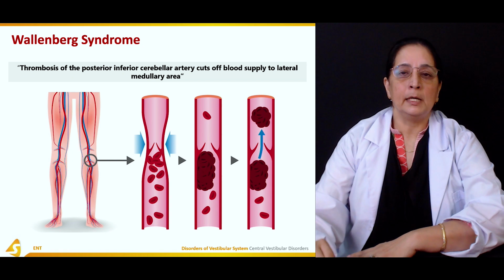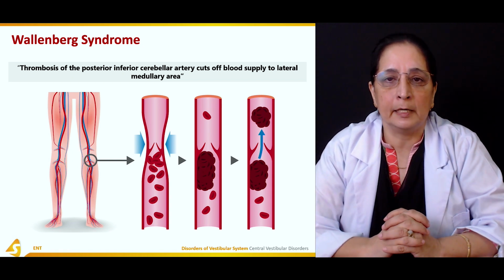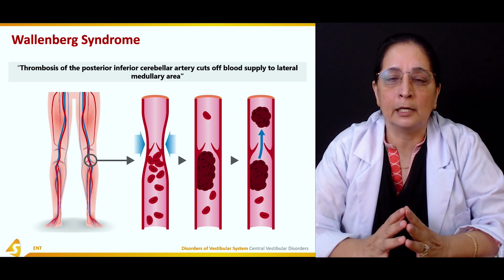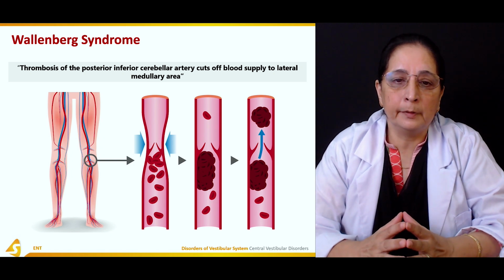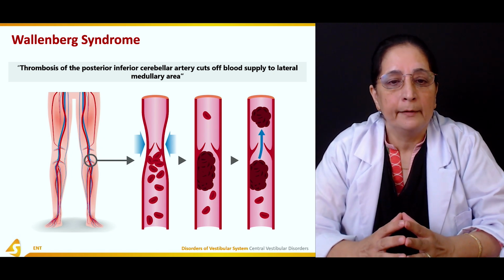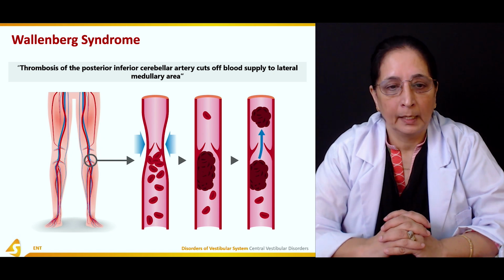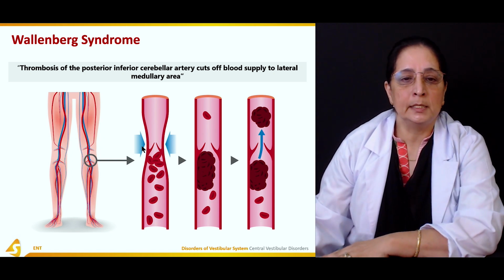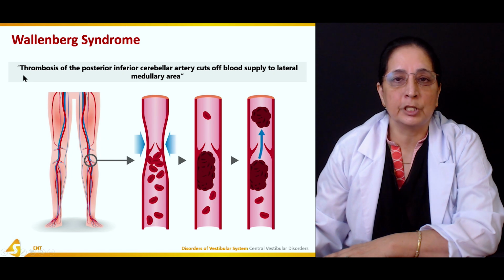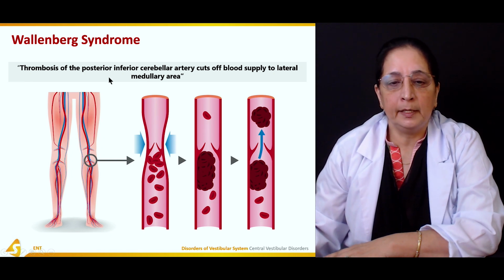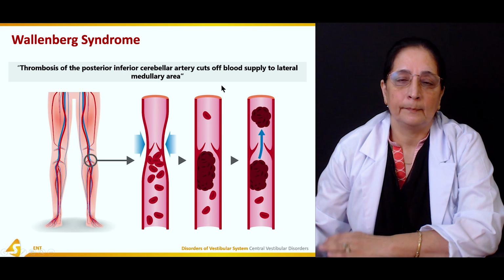Then the other common condition that can cause central vestibular disorders is Wallenberg syndrome. Wallenberg syndrome is the thrombosis of the posterior inferior cerebellar artery.